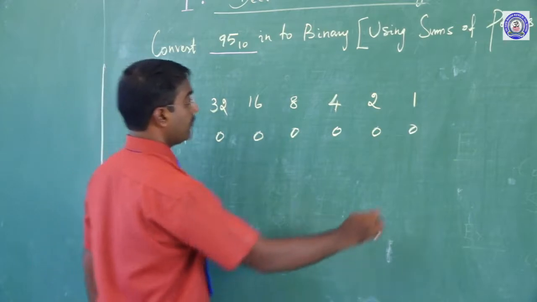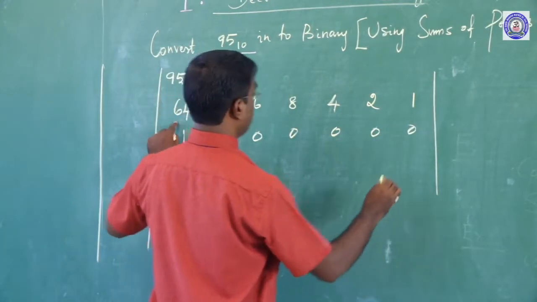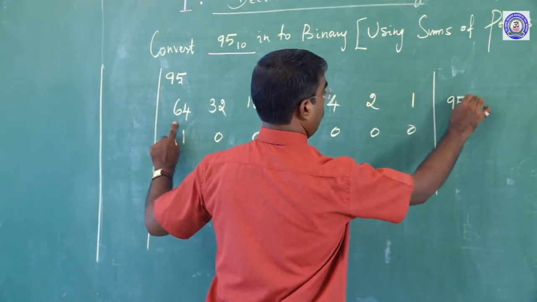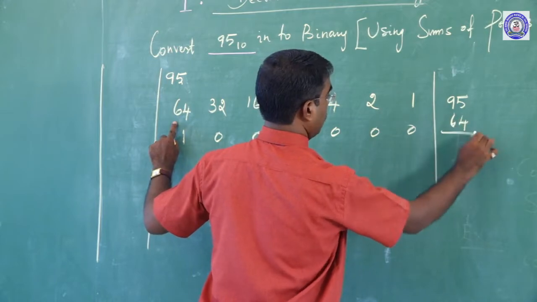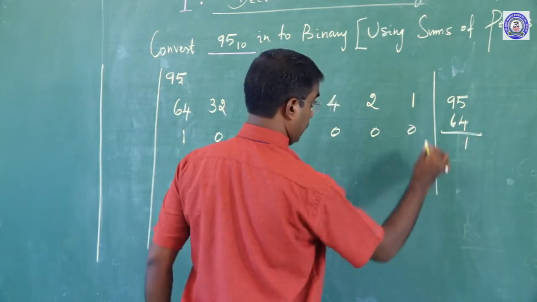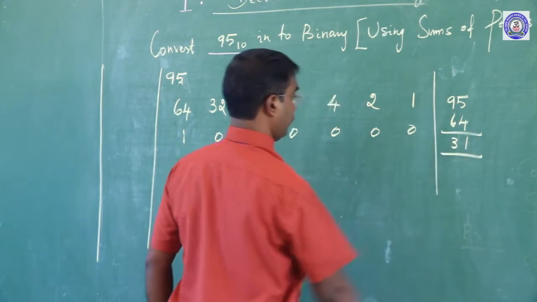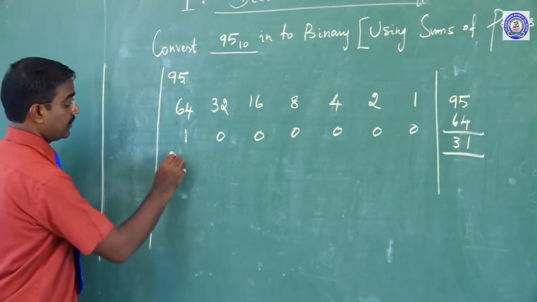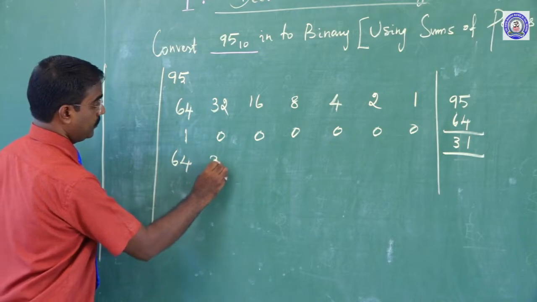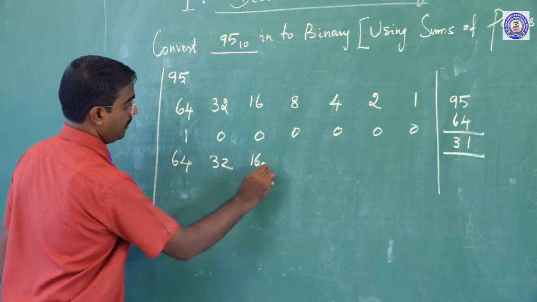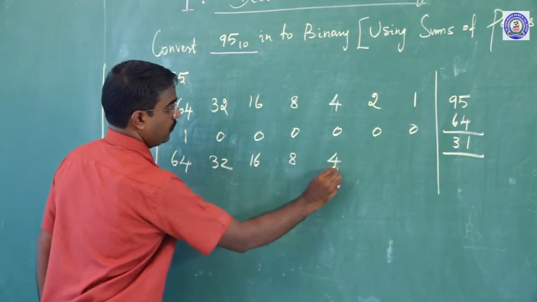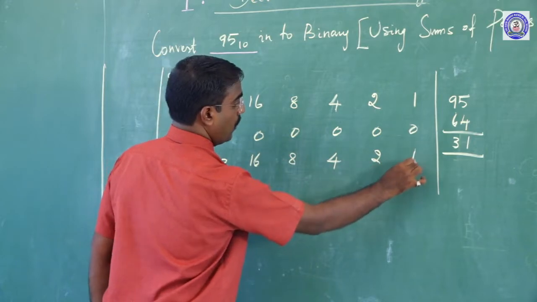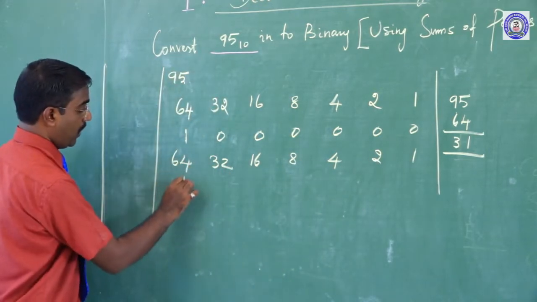Here you check 95, 64, that's why this is 1. In that case 31 remains, I think. Clear? Set 64, 32, 16, 8, 4, 2, 1. So already we know 1.